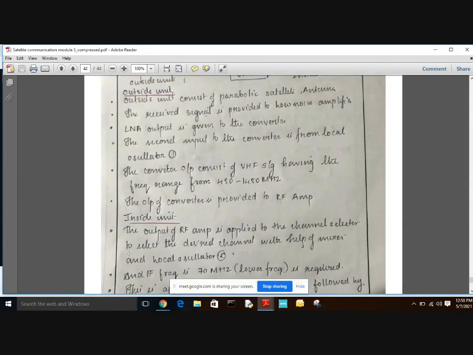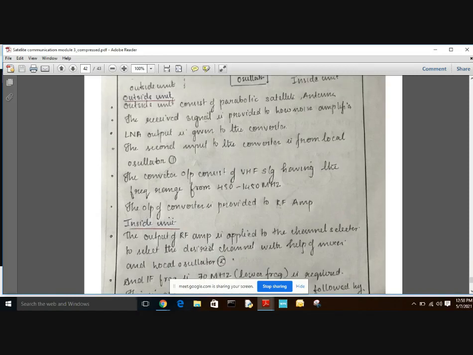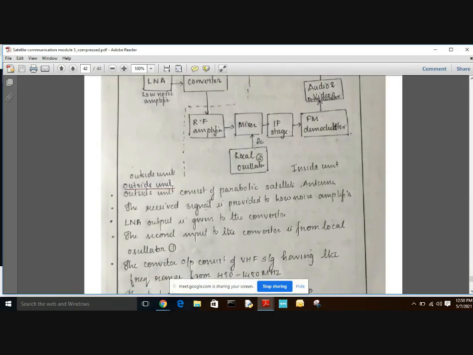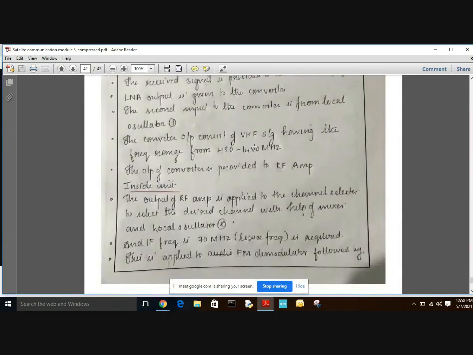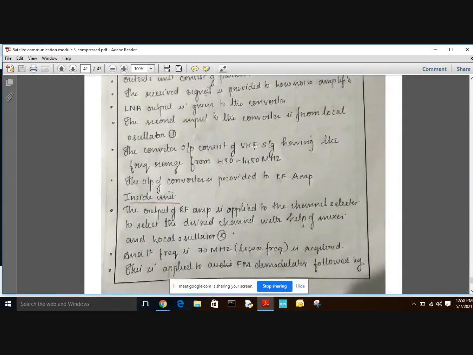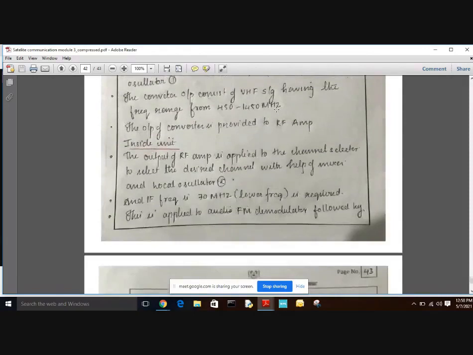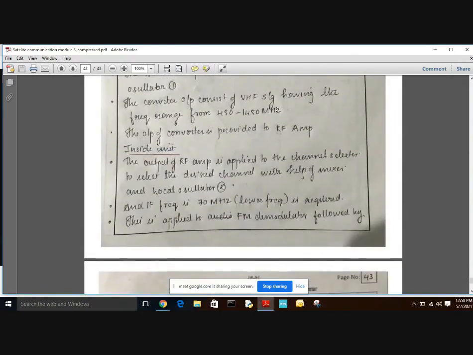The first block in the inside unit is the RF amplifier. The output of the RF amplifier is applied to the channel selector, which selects the desired channel with the help of a mixer and local oscillator. Here we can see the mixer and local oscillator, used for channel selection. The selected channel is given to the IF stage, where the intermediate frequency is 70 megahertz, a lower frequency as required.